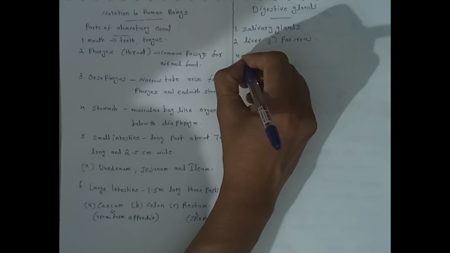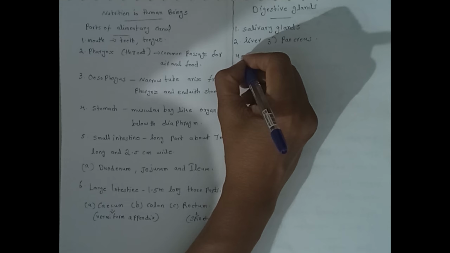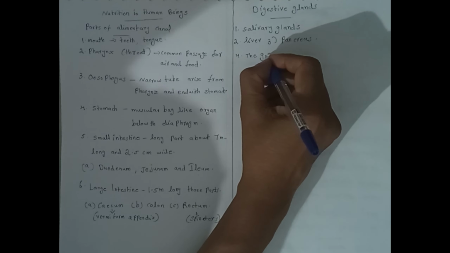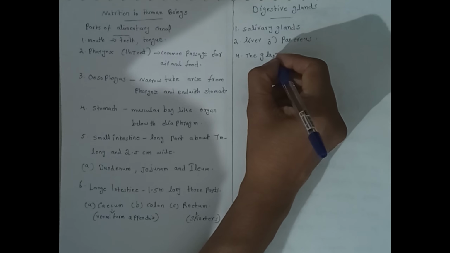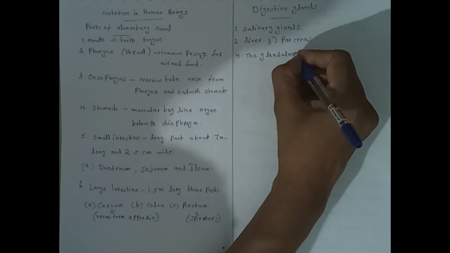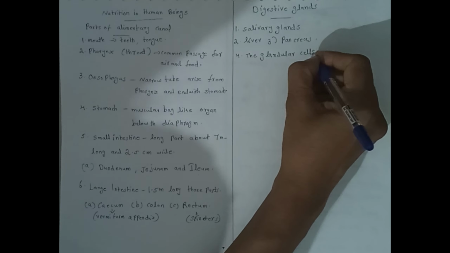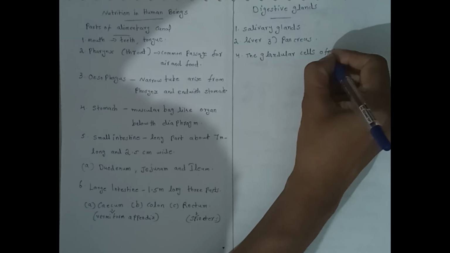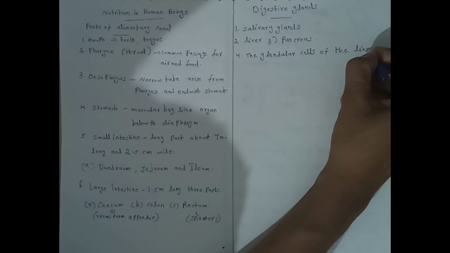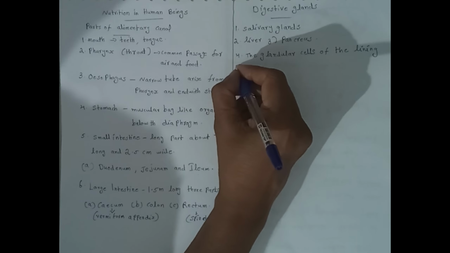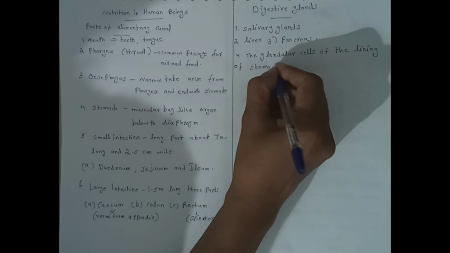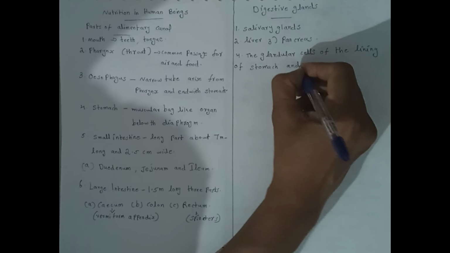Fourth, the glandular cells of the lining of stomach and intestine.